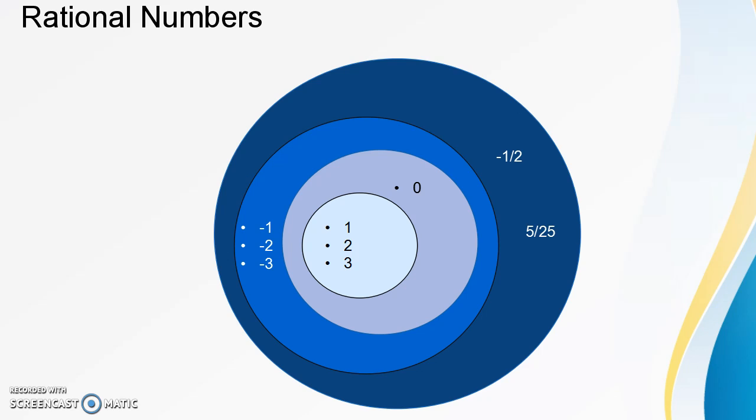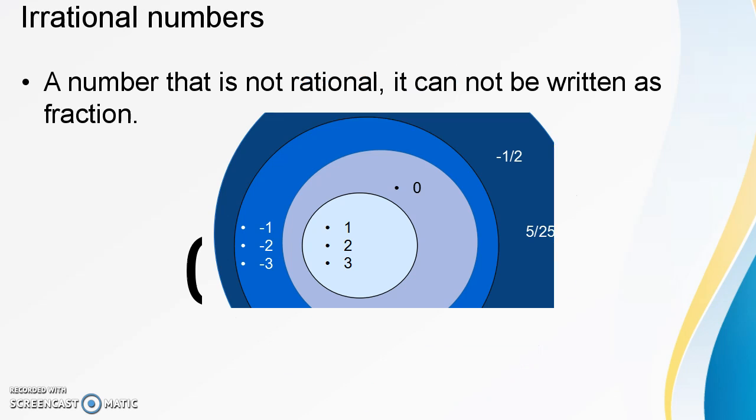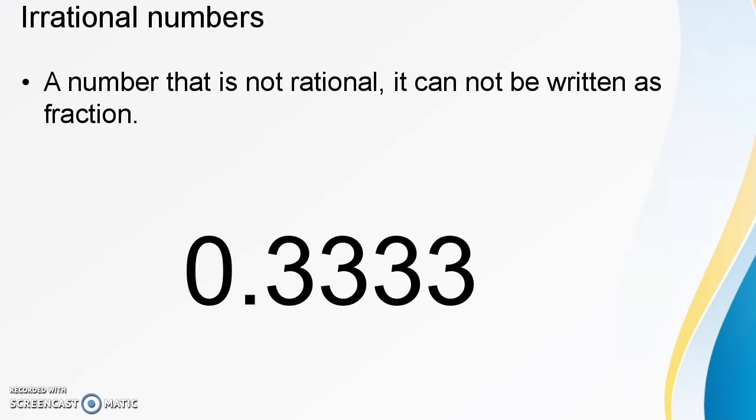Next is rational numbers. Rational numbers are numbers that can be written as a fraction. For example, negative 1 over 2, 5 over 25. However, irrational numbers are numbers that are not rational. They cannot be written as a fraction.